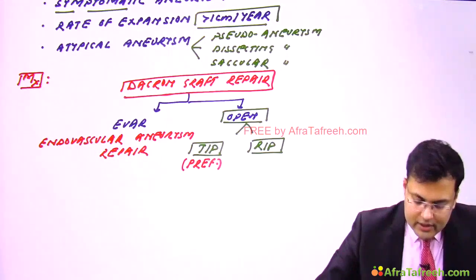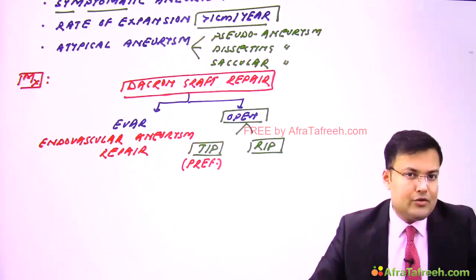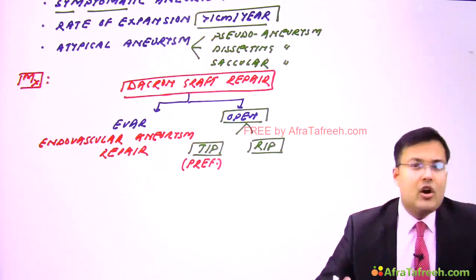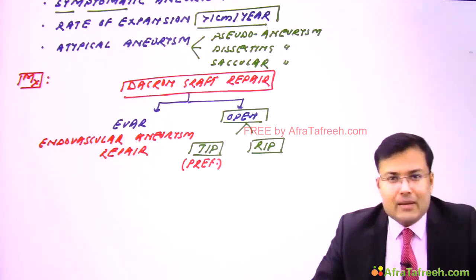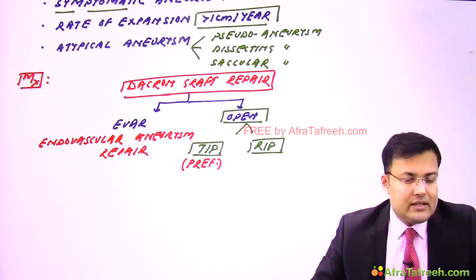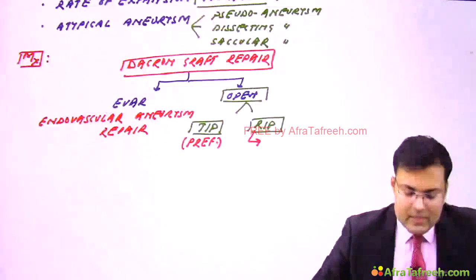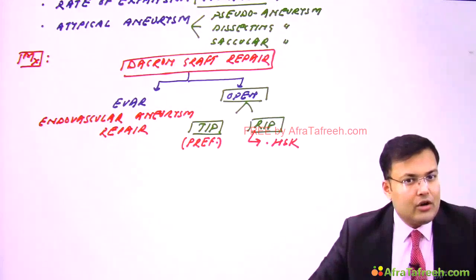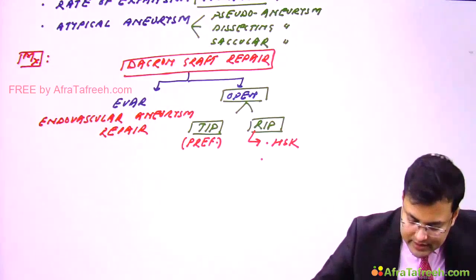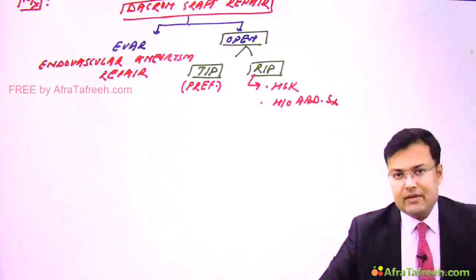But sometimes questions are asked about the particular conditions in which we go for the retroperitoneal approach. If the patient has a horseshoe kidney, or if there is a history of previous intra-abdominal surgery, the retroperitoneal approach is preferred. Previous history of abdominal surgery.